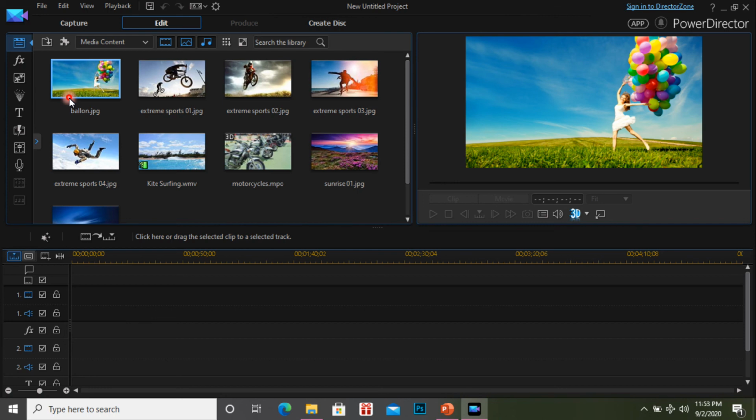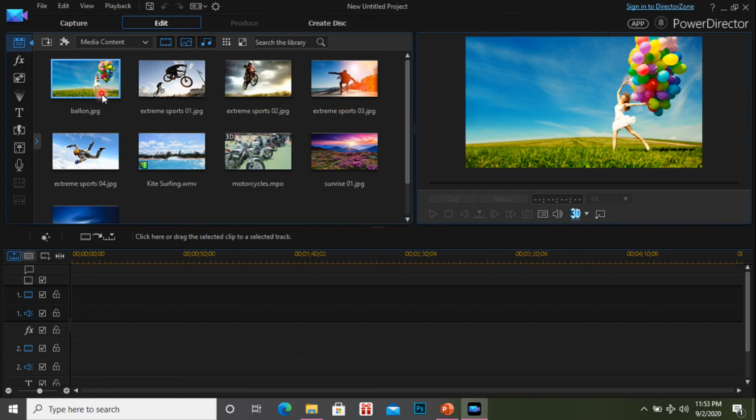In video editing, normally we use three types of media files. One is the image, another is the video, and another is the audio. Images have many formats, audio has many file formats, and video also has many file formats, but this software supports almost all of them. So you don't need to worry about that. Some software requires converters, maybe Format Factory, to convert before editing, but PowerDirector supports almost all types of files.